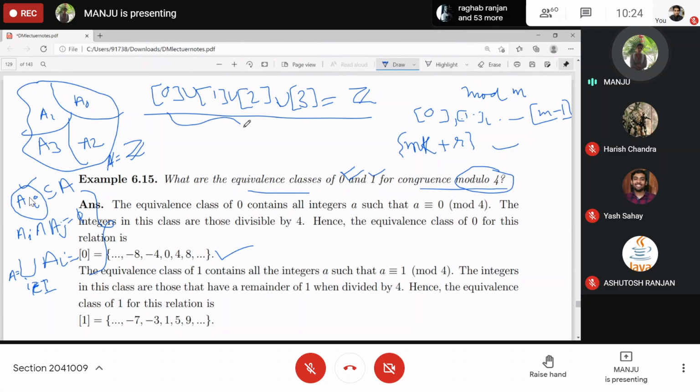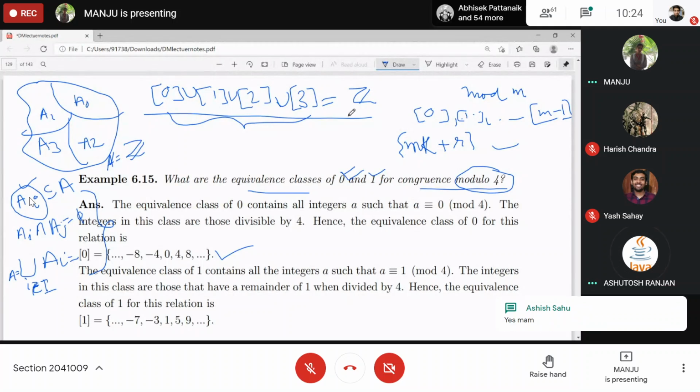So equivalence classes under an equivalence relation R form what? A partition of A, or a partition of the set on which it is defined. I hope you got it. Yes, ma'am.